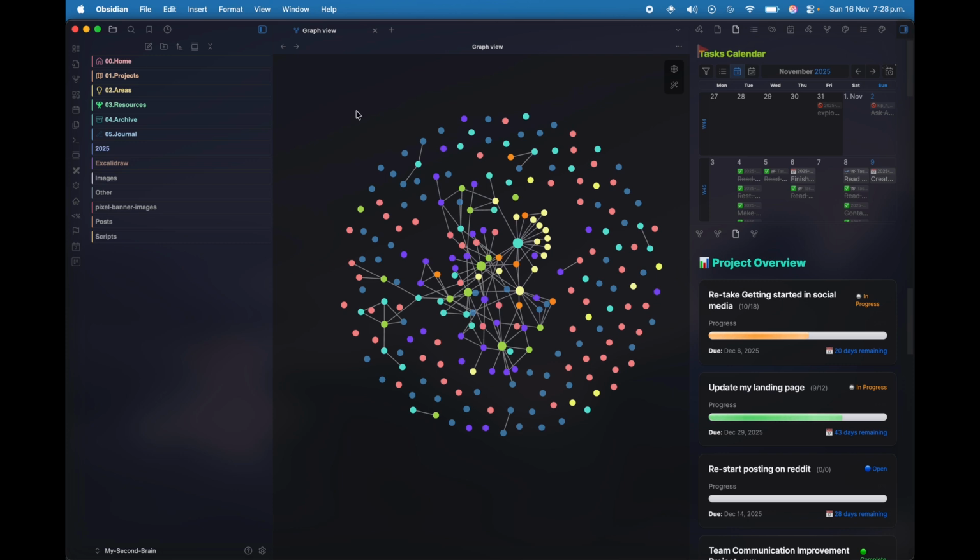You know what? One thing that I hate about traditional note apps is that you need to organize your notes by hierarchy. Folder, subfolder, file. But your brain doesn't work that way. Your brain is a web. Your second brain should be too.